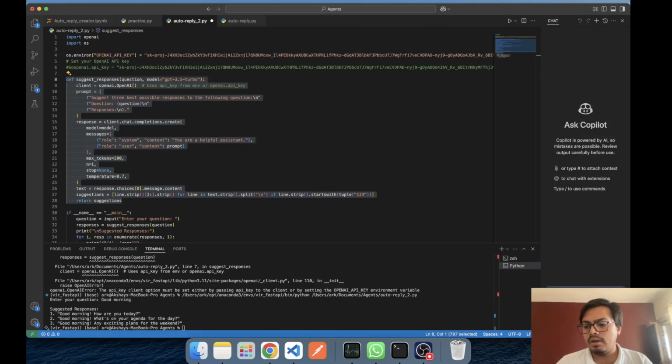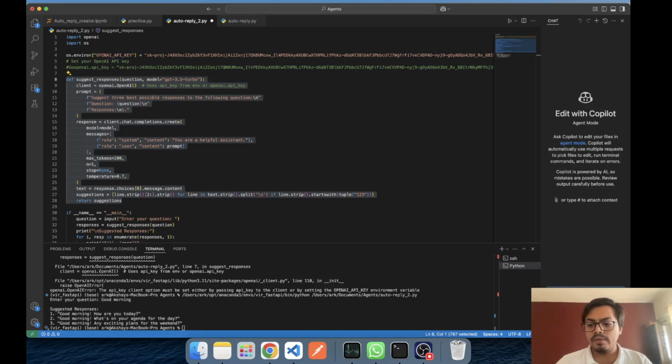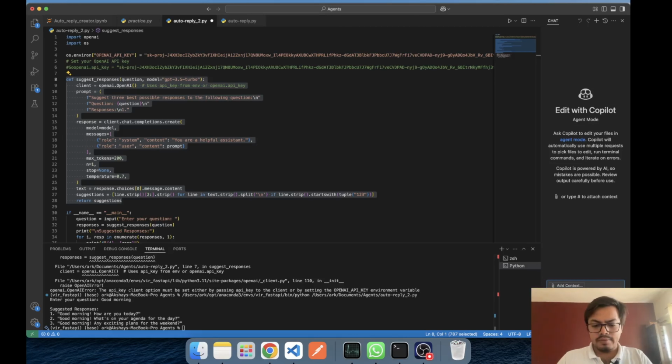Okay, great. Now here I have options: ask agent, edit. I have models. Okay, currently GPT 4.1. I'll move it to agent, and I'll tell him to replace the GPT 3.5 turbo model with GPT 4.0 model.